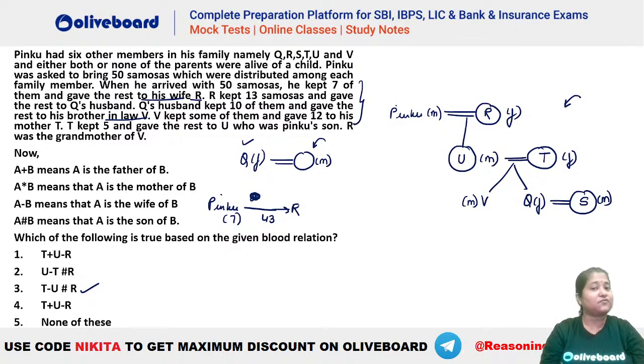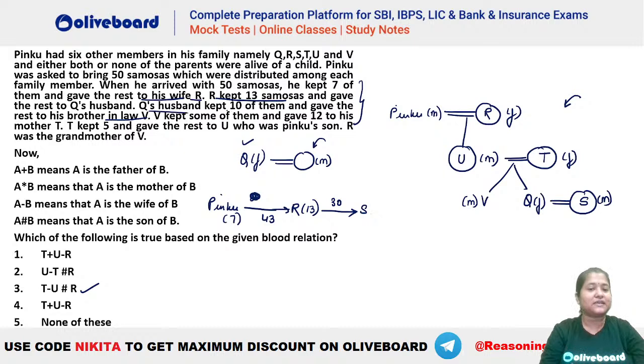So R gets 43 samosas here. Now R kept 13 samosas. So how many did R pass? 43 minus 13. What is that value? 43 minus 13 is 30. So that means she is passing 30 samosas here. Okay? So R passed 30 samosas. Now she is passing 30 and gave the rest to Q's husband. Who is Q's husband? That is your S. That means S receives 30 samosas here.